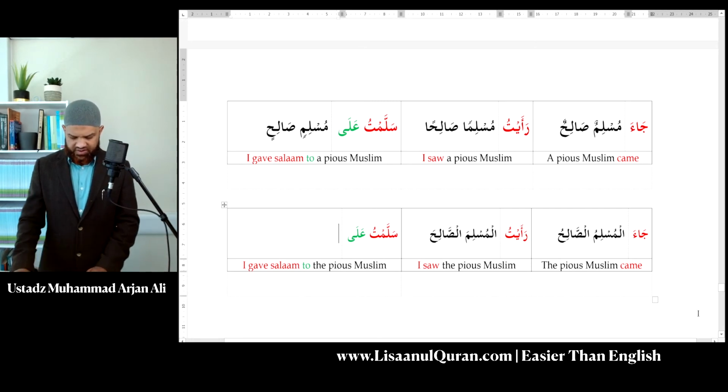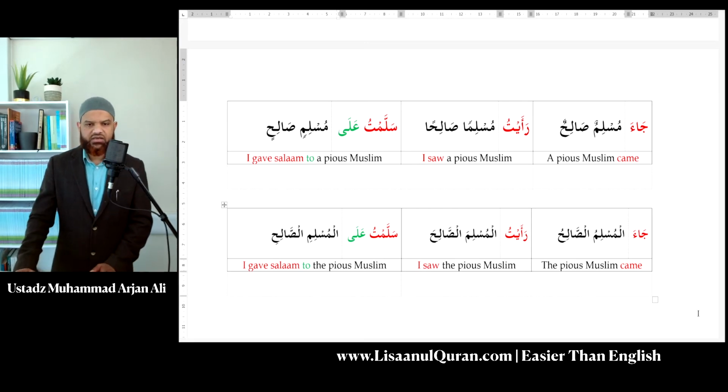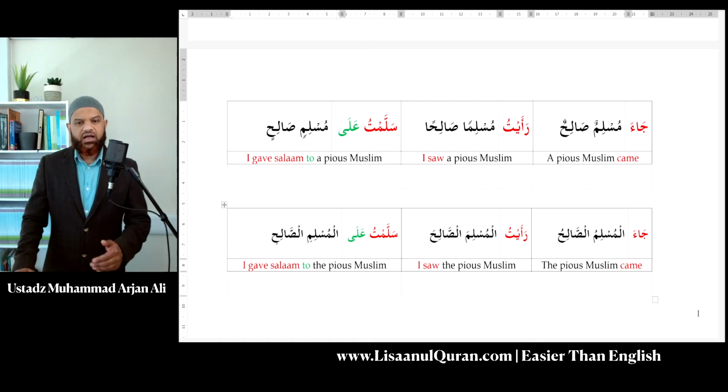Again, you can see it very beautifully structured, exactly the same principle as I've been explaining all the way through. Again, just to save a bit of time, let me just copy and paste. So instead of saying I gave salam to a Muslim, I want to say I gave salam to the pious Muslim. So again, I'll have here ala al-muslimi as-salihi. So sallamtu ala al-muslimi as-salihi, which you can see is the descriptive phrase.